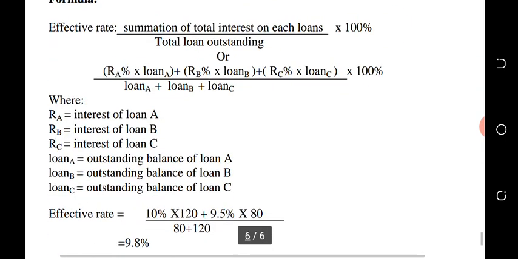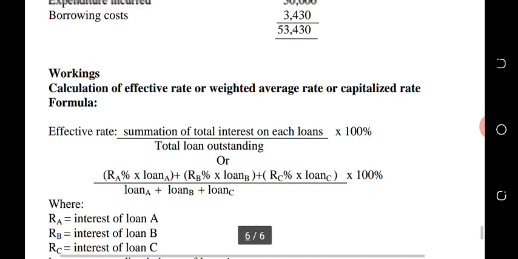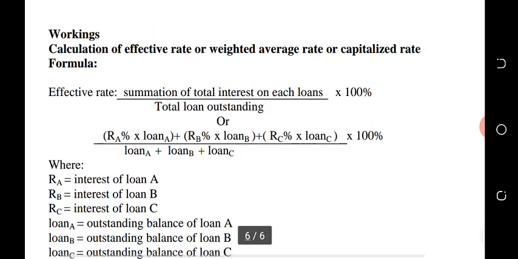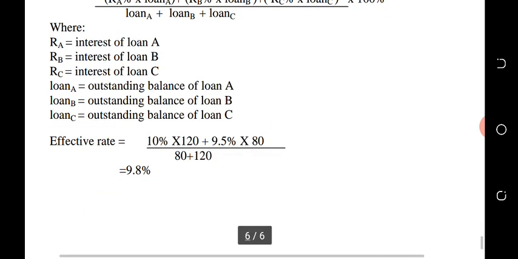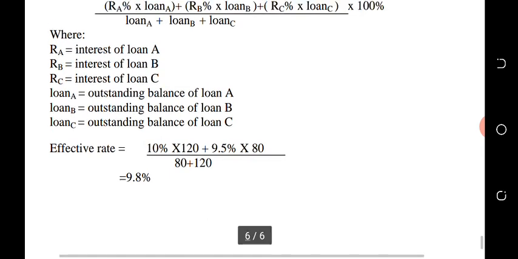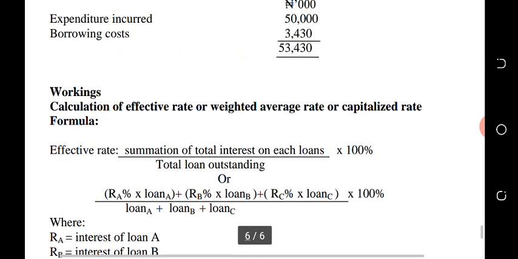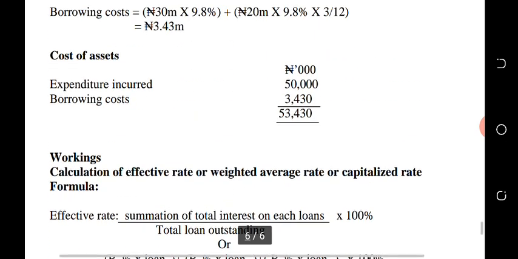So for our question, we find that we have two existing loans, the one of 10% and the one of 9.5%. Then it is 10% times 120 million plus 9.5% times 80 million, over the summation of both loans, which is 80 plus 120. Our effective interest rate is 9.8%. That 9.8% is what we use to capitalize our expenditure on the qualifying asset.